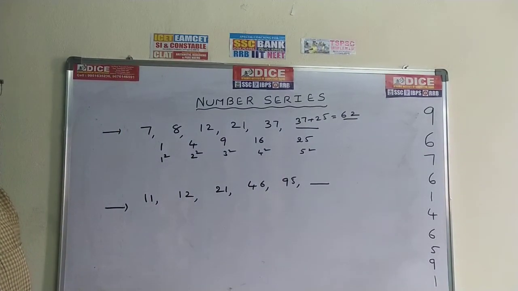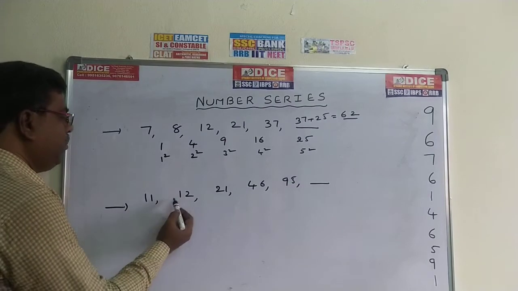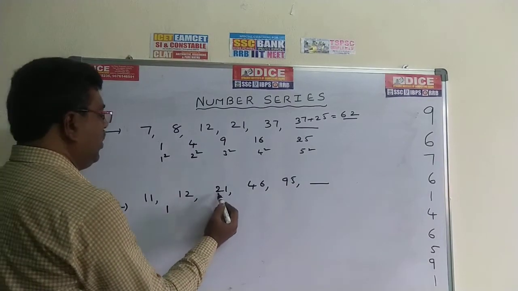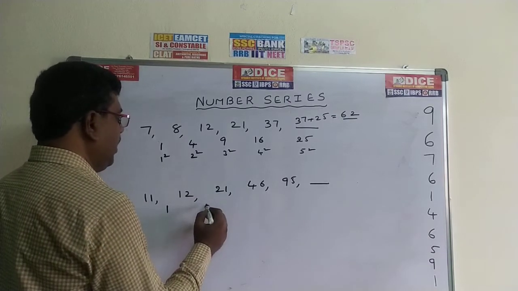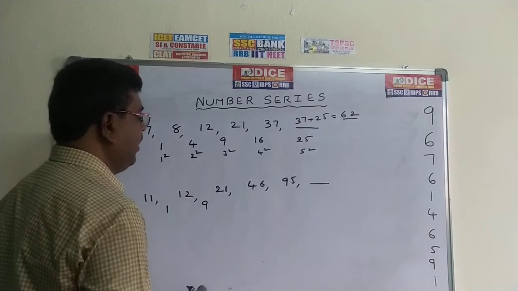Now go for the second problem. 12 minus 11 is 1. 21 minus 12, the value is 9.